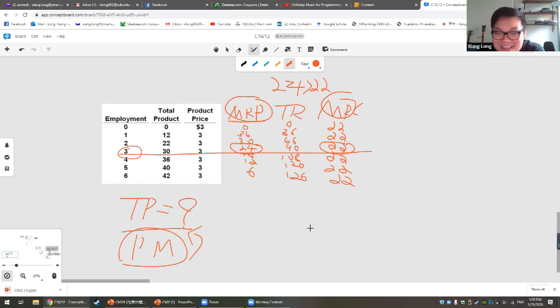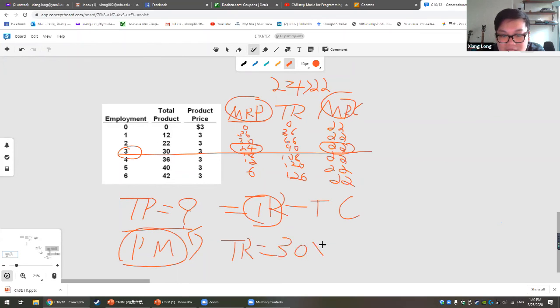Anyway, in order to do this question, how are we going to find out the total profit? We know the total profit is equal to our total revenue minus our total cost. So we need to find our total revenue. Our total revenue is equal to the total product multiplied by the price, so 30 multiplied by 3, which is 90.